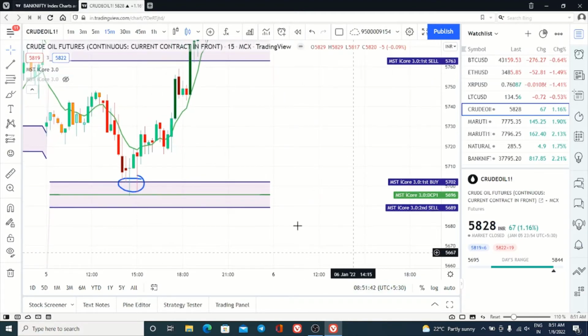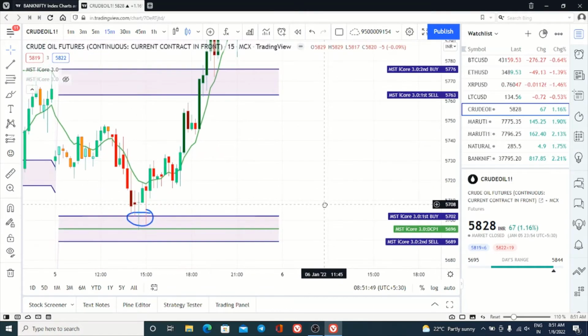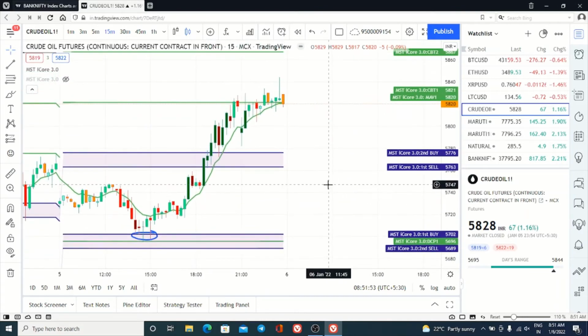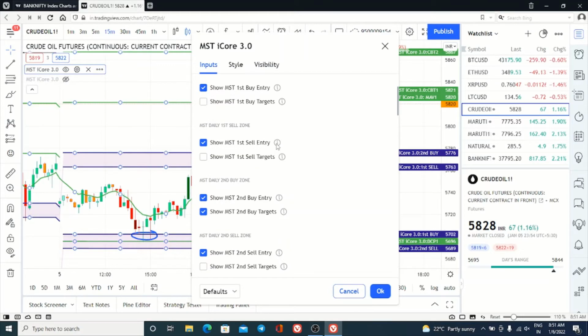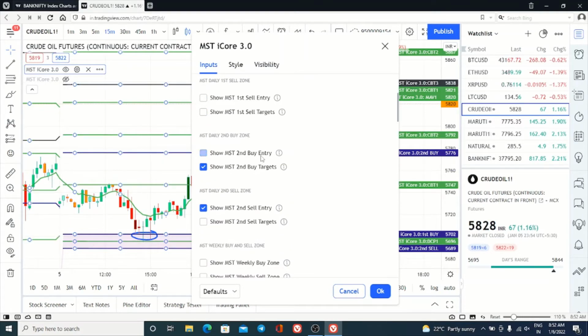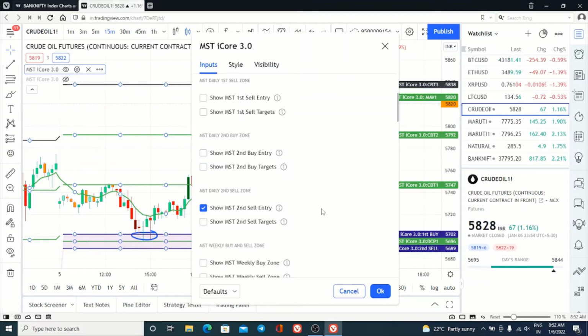See the low, the midpoint is 5696 and our low was 5695. So it took support from the midpoint and shot up. See how many targets we have got. Once buy is activated, we have to remove the second buy targets and only keep the second sell entry.